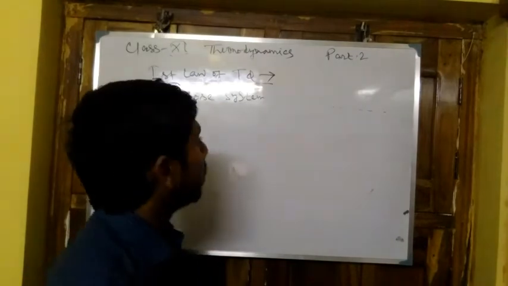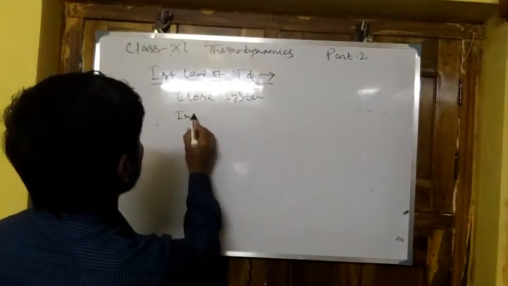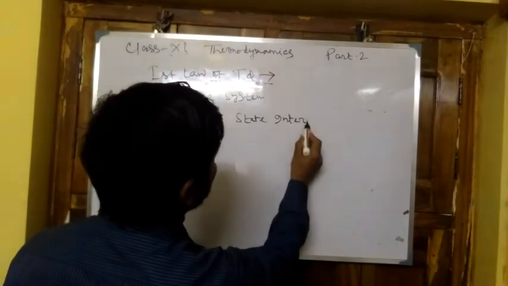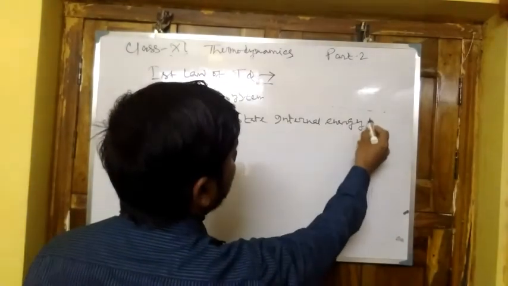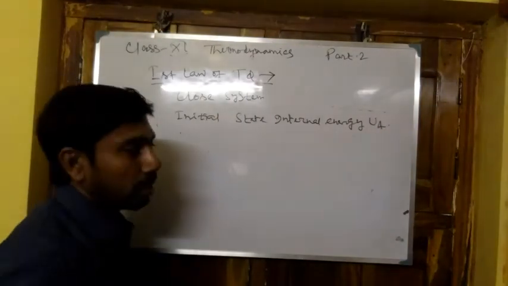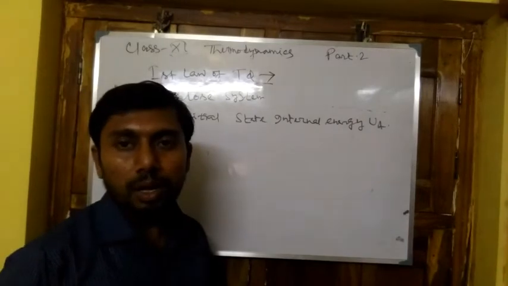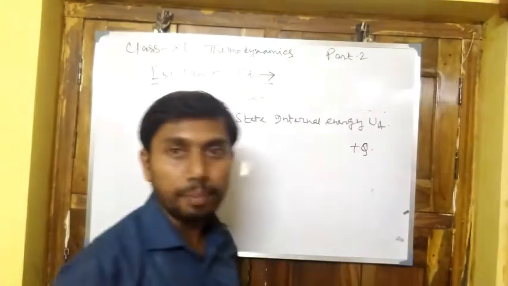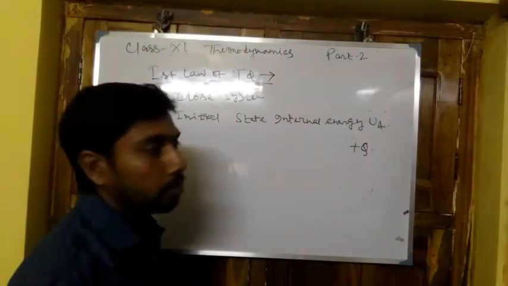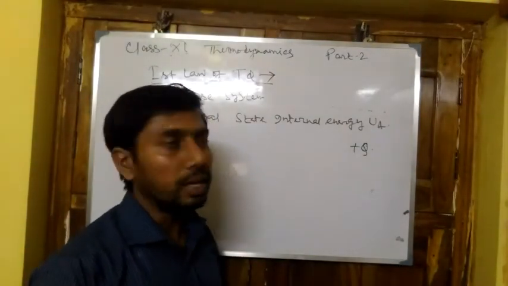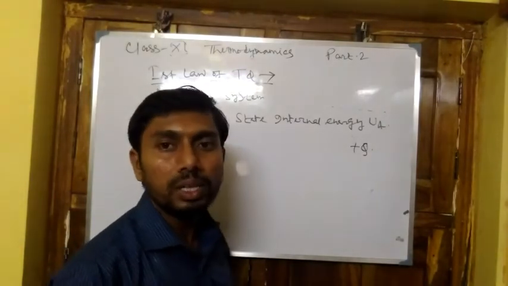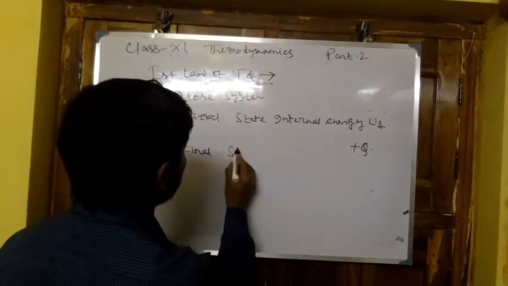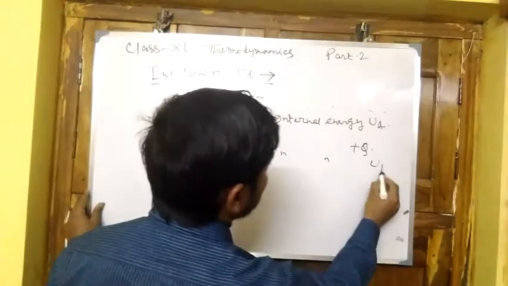Here, in the initial state, the system has internal energy equal to UA, and some heat is absorbed from the surroundings by the system; this amount of energy is plus Q. After absorbing heat, it does a certain amount of work, W. After absorbing the heat, the final state internal energy becomes UB.